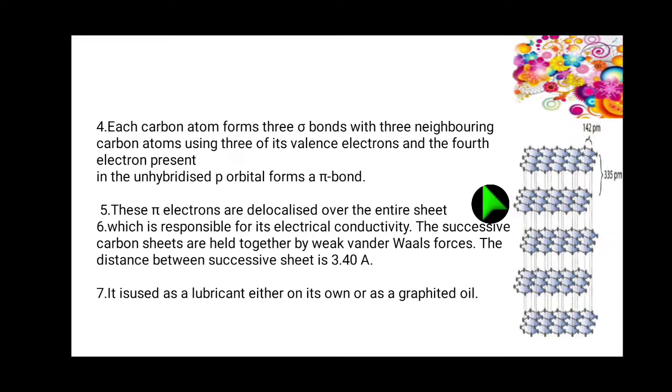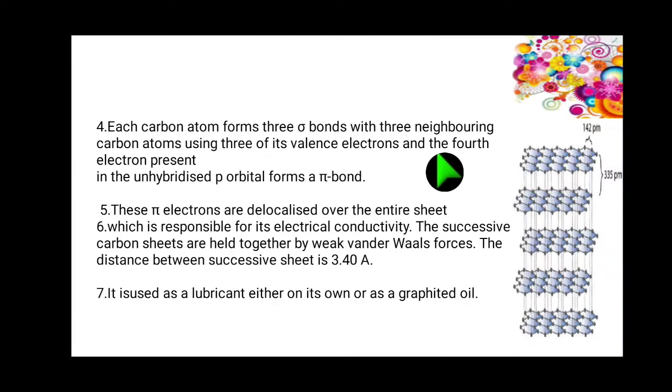The fourth point we see: each carbon atom forms 3 sigma bonds with 3 neighboring carbon atoms using 3 of its valence electrons. In the hexagon, any point you take, carbon is bonded with 3 carbons.